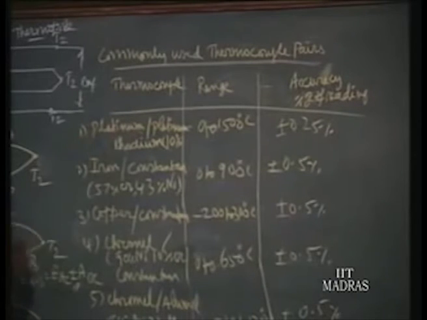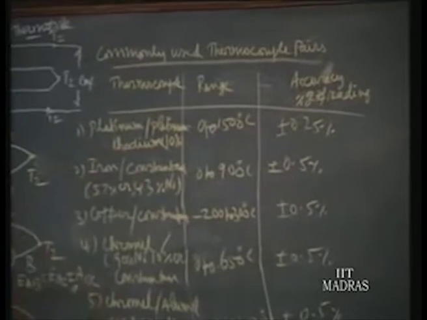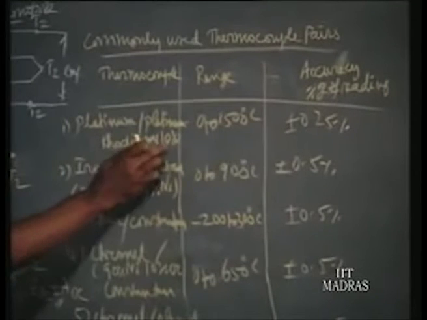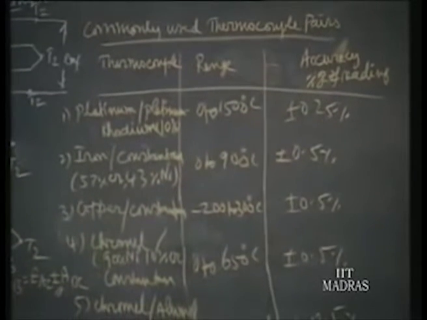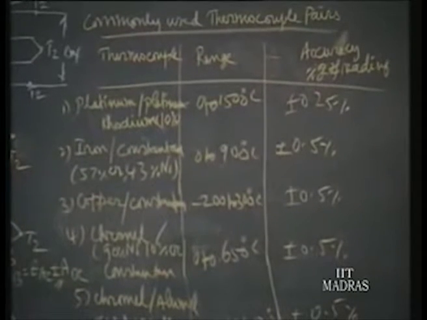Wire A may be platinum, and wire B is platinum rhodium alloy, with 90% platinum and 10% rhodium. Such a pair is used from 0 to 1500 degree centigrade, and it is more accurate than the other pairs.